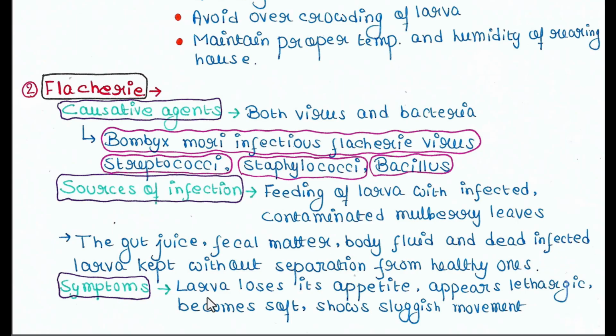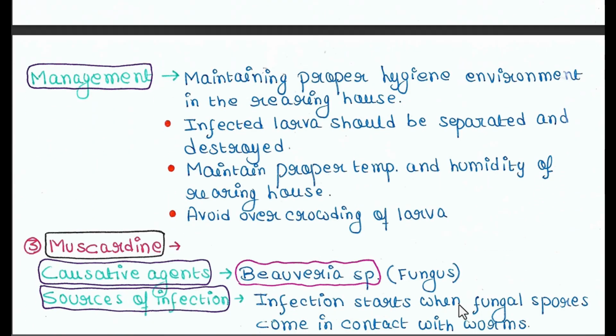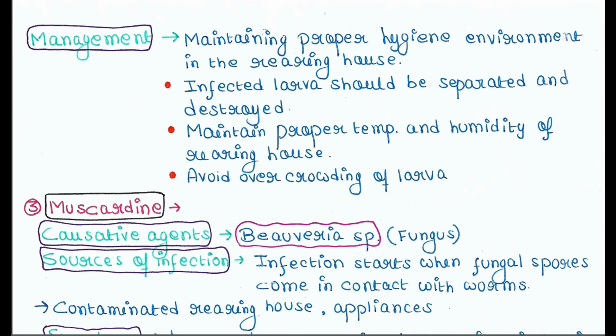Next symptoms: larva loses its appetite, appears lethargic, becomes soft, shows sluggish movement, very slow movement. Management: maintaining proper hygiene environment in the rearing house. Infected larvae should be separated and destroyed. Maintain proper temperature and humidity of rearing house. Avoid overcrowding of larvae.